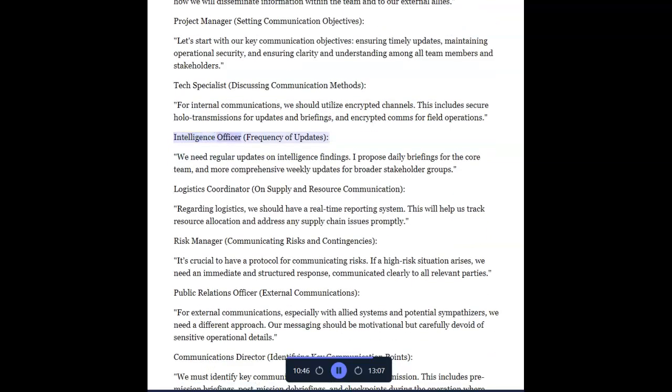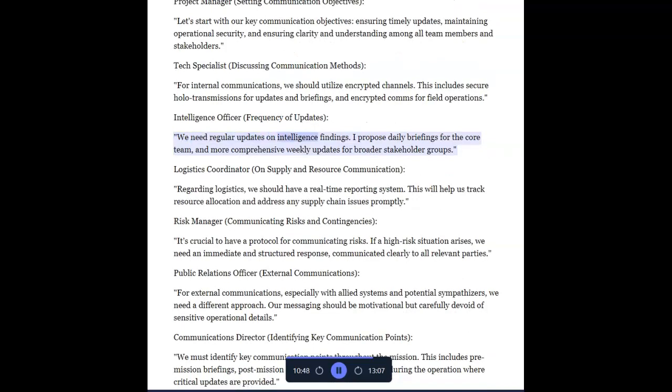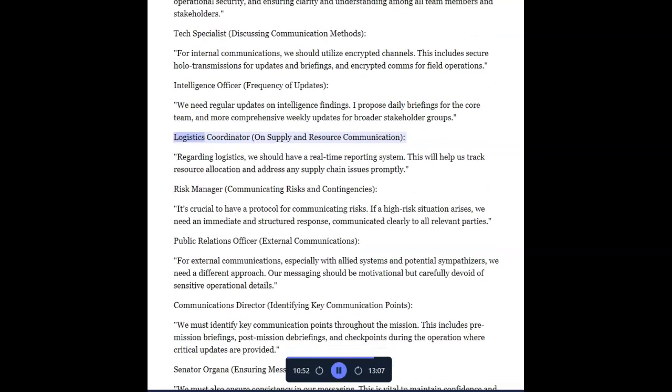Intelligence officer, frequency of updates. We need regular updates on intelligence findings. I propose daily briefings for the core team, and more comprehensive weekly updates for broader stakeholder groups. Logistics coordinator, on supply and resource communication.